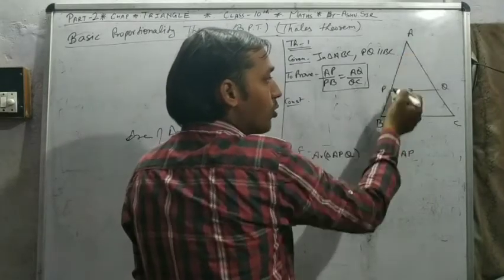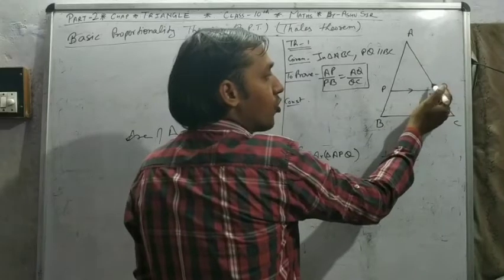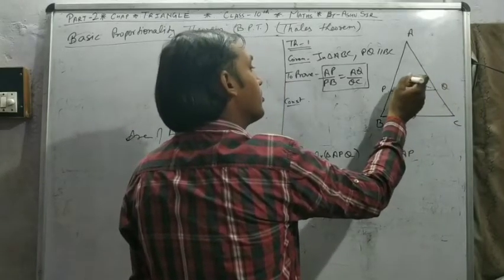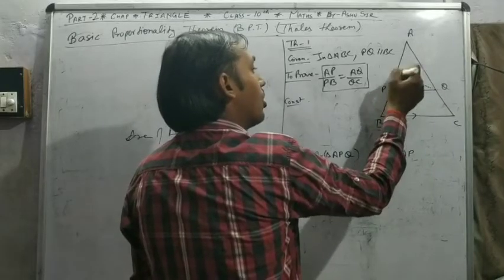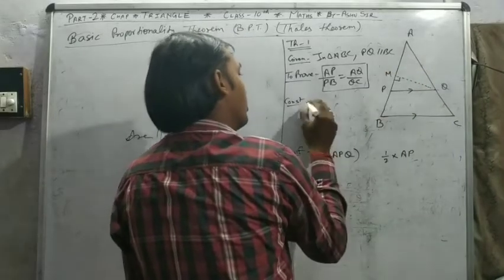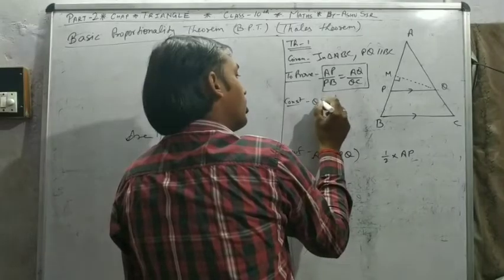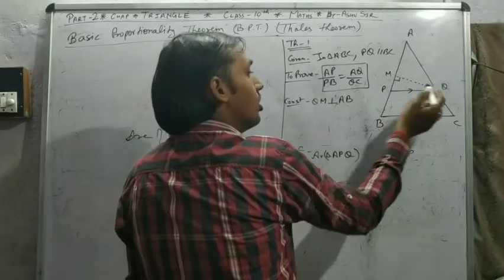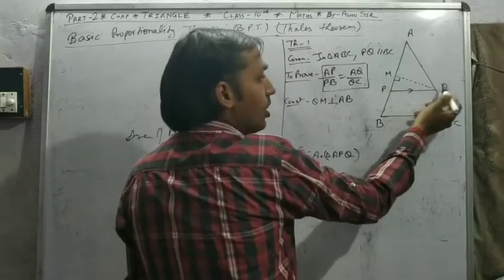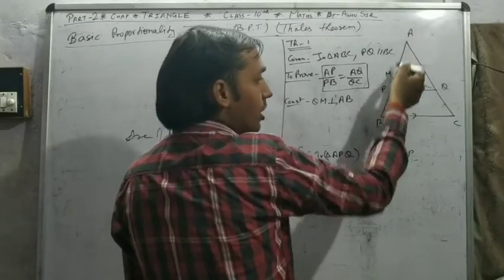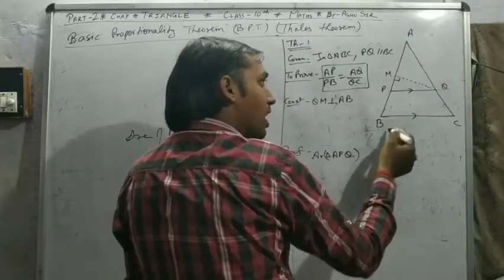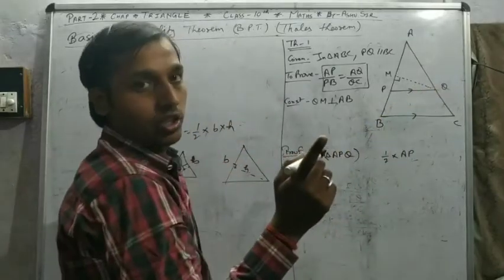AP's opposite vertex is Q. So from Q we draw a perpendicular line on AP, suppose that QM. So construction: QM perpendicular on AB, QM on AP, or QM on PB. Because the baseline is the same, the height is the same for all the triangles.